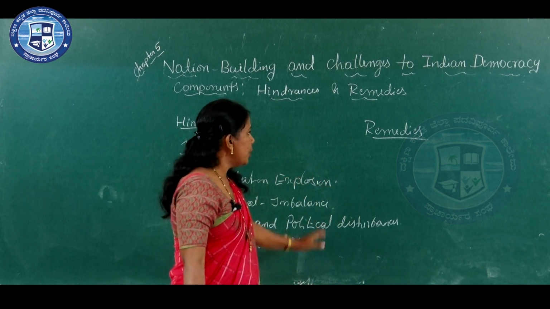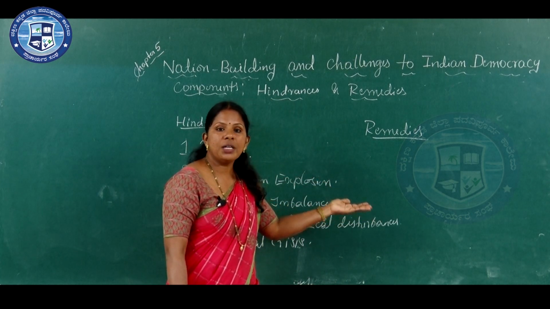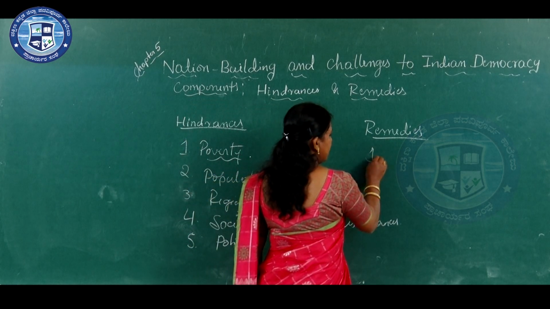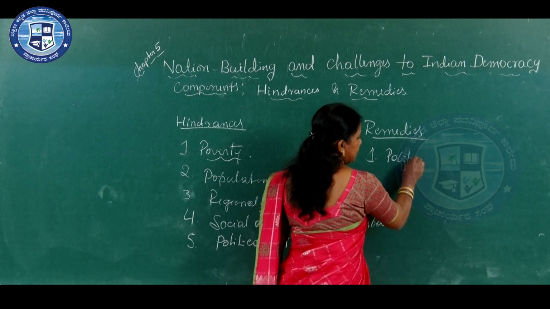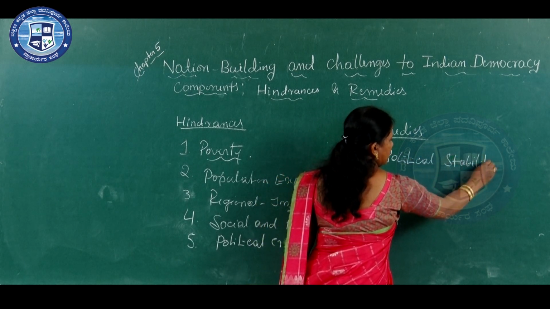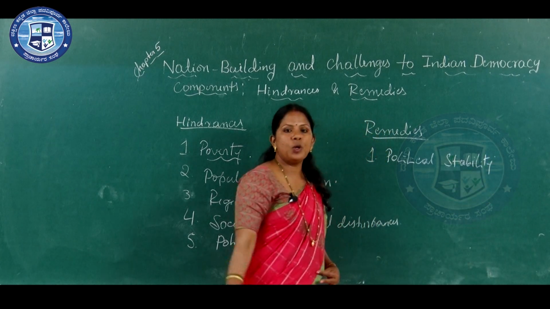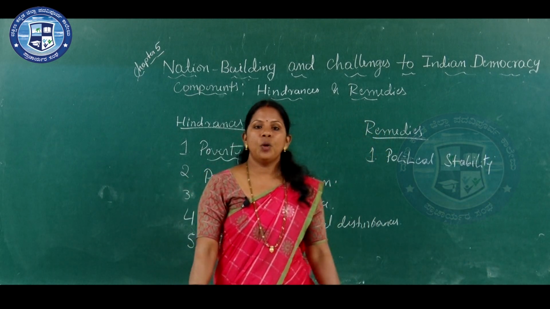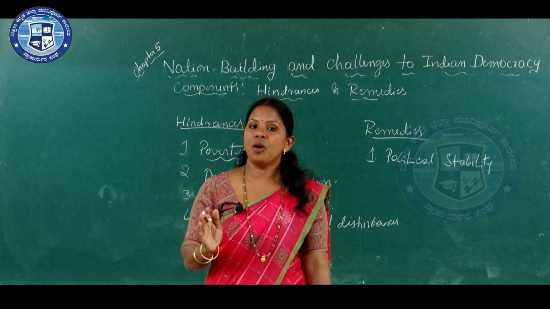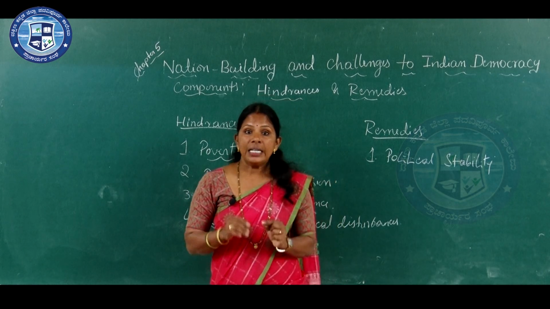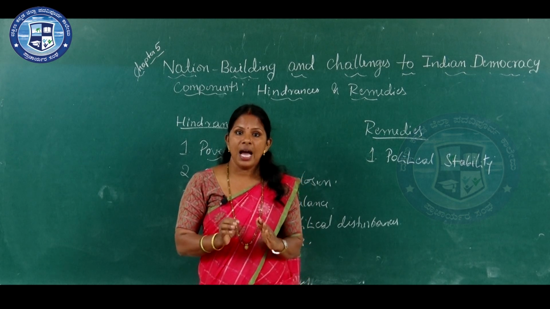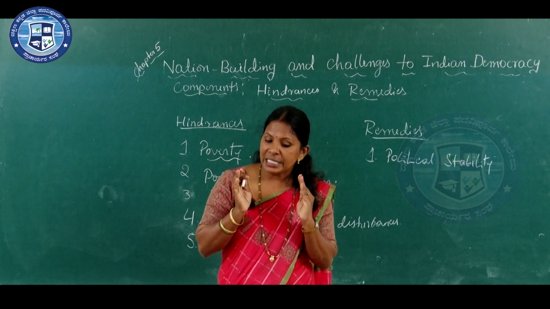One important point in the remedy is to establish political stability. Political stability means to establish a stable government, where the people elect the government for 5 years and it must complete its term.